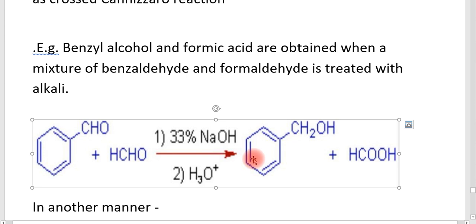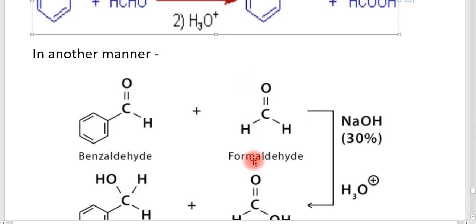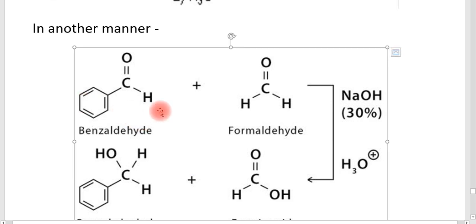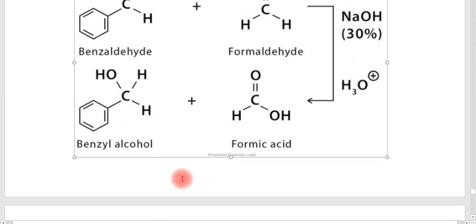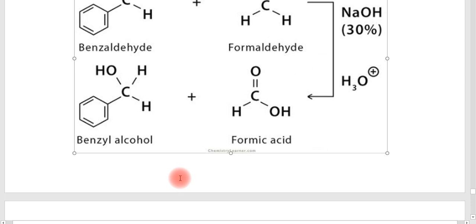So this is C6H5CH2OH, that is benzyl alcohol. It can also be shown like this. When benzaldehyde is treated with formaldehyde in the presence of NaOH, the formaldehyde is converted into formic acid, and the benzaldehyde is reduced to form benzyl alcohol. That is all about the Crossed Cannizzaro reaction.